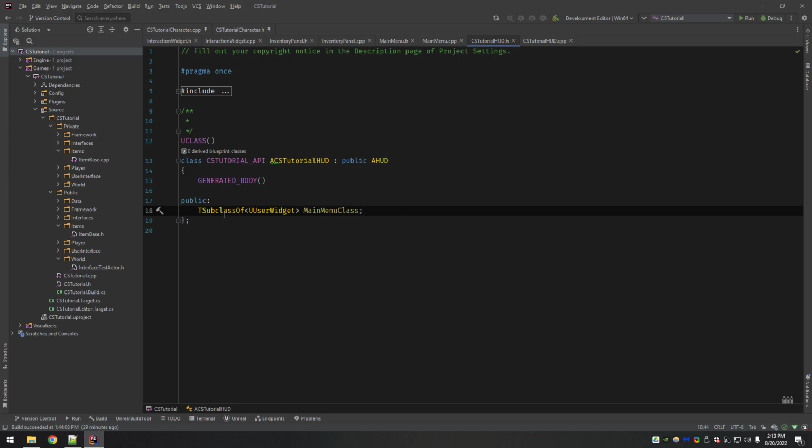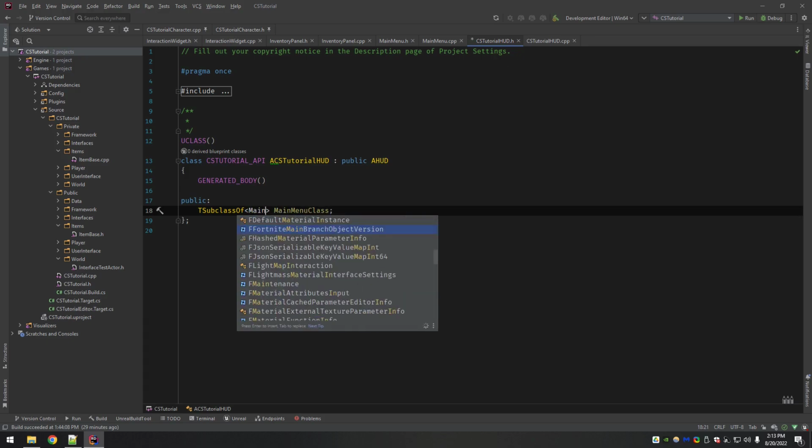T subclass of, if you're not familiar with that, it's basically a way to enforce types in the editor. So when we make this a U property and go into the editor, there'll be a drop down where we need to select the visual component of the widget. And because we're setting it here to user widget, anything in our project that's a user widget will show up in that list.